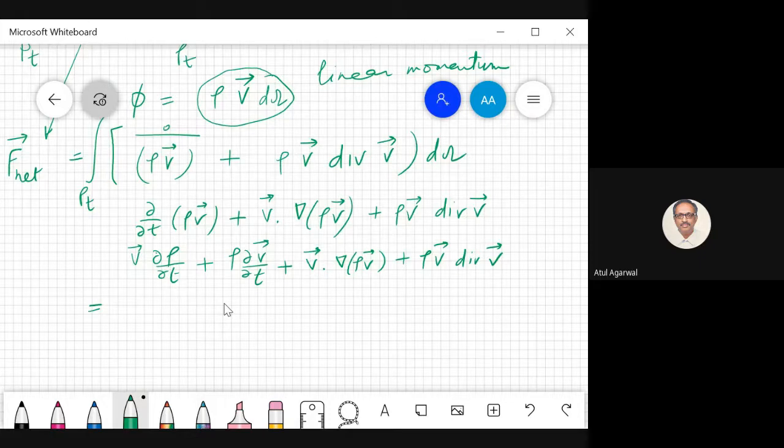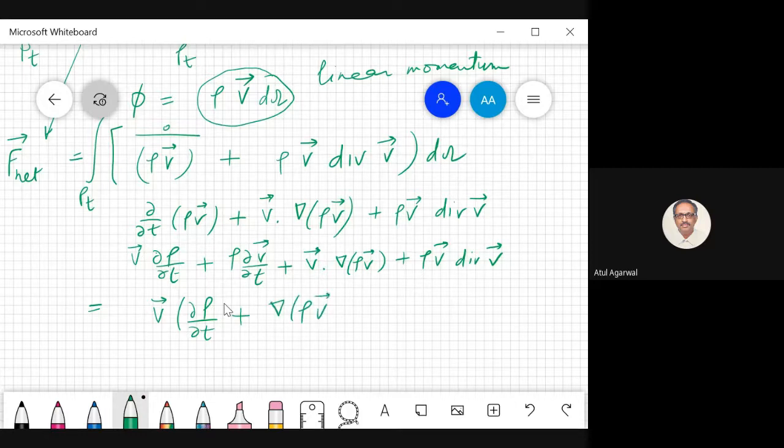Okay. So now I was just wondering if I can take out velocity times del rho by del t plus gradient of rho v.